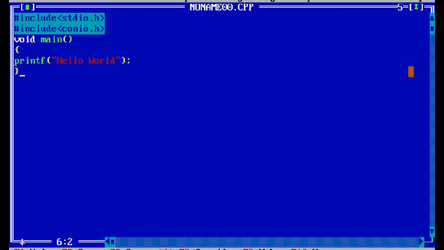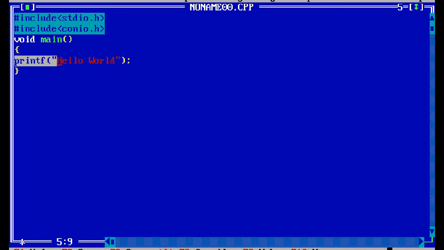Include means we are including that library in our program, so that printf and scanf will be supported using that library header file. The printf function is defined in stdio.h. Without writing hash include stdio.h, the printf statement is not supported.